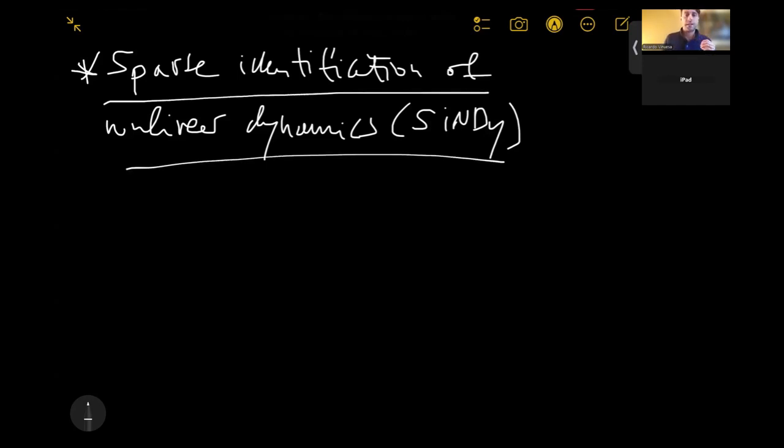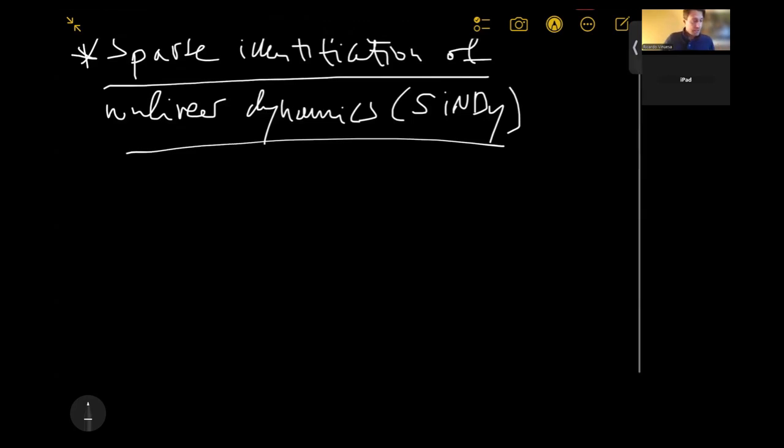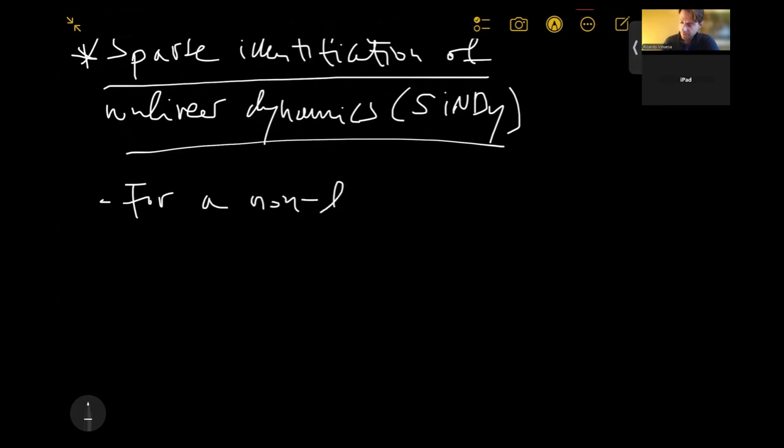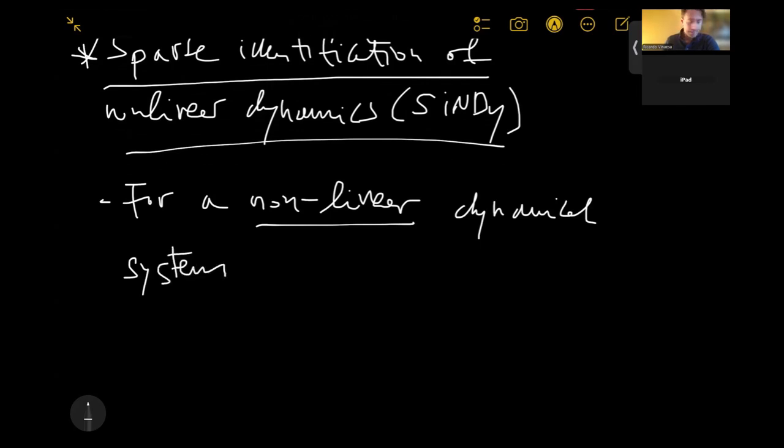So let's consider a nonlinear system. Okay, so for a nonlinear dynamical system, for instance, let's say that this system is x dot, which is some function of x.